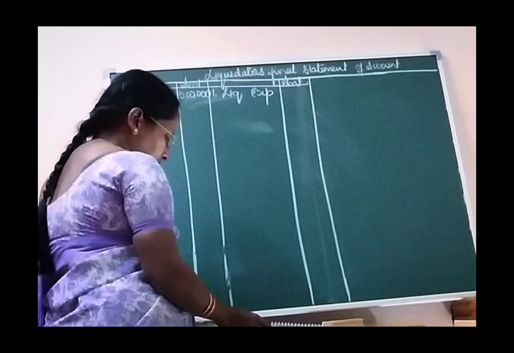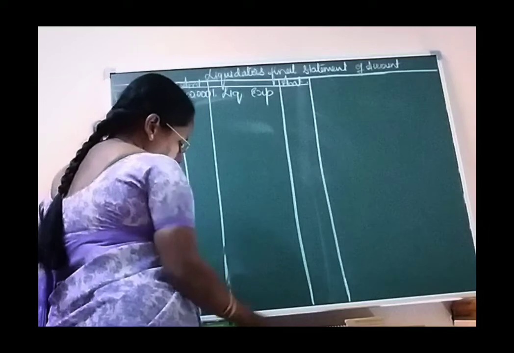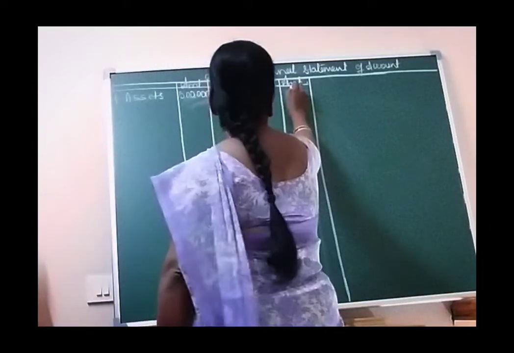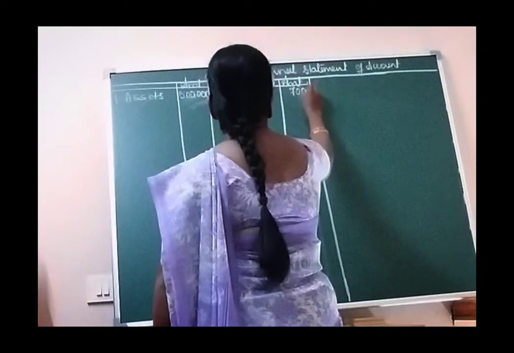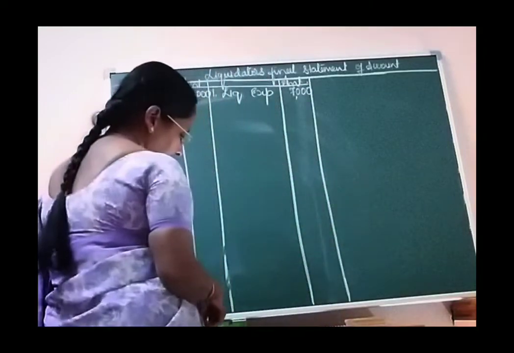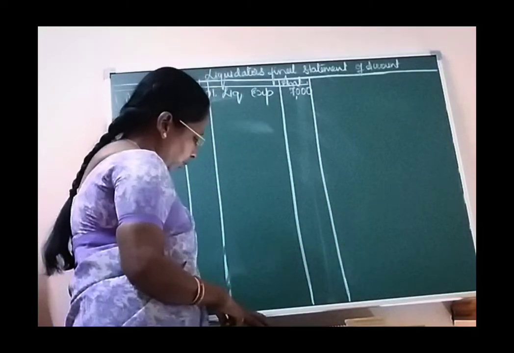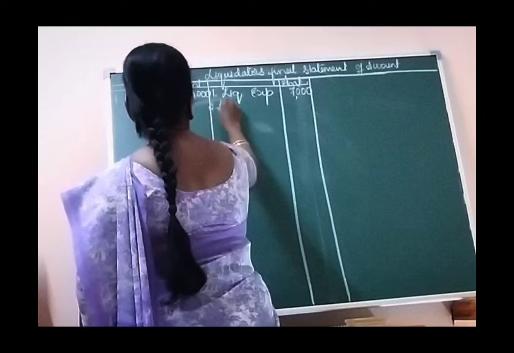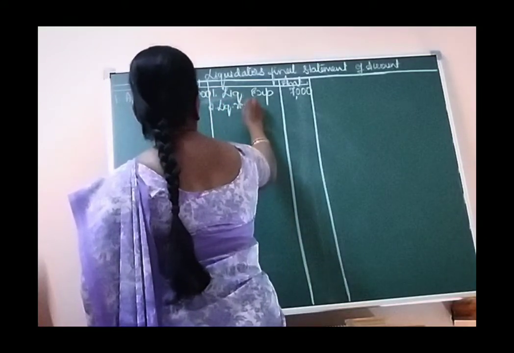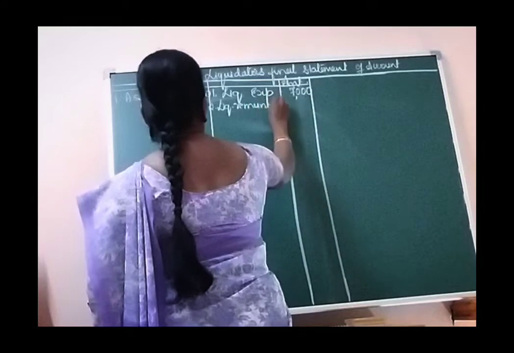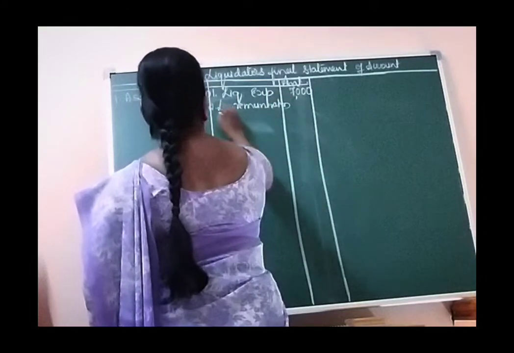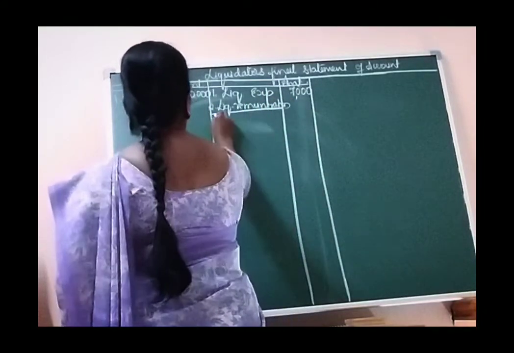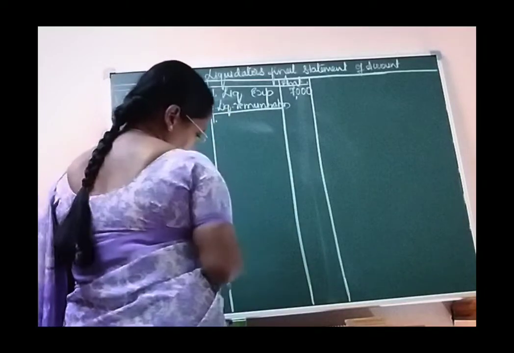liquidation expenses, and liquidation expenses as given in the question is 7,000. Then after liquidation expenses, I need to enter the liquidator's remuneration.